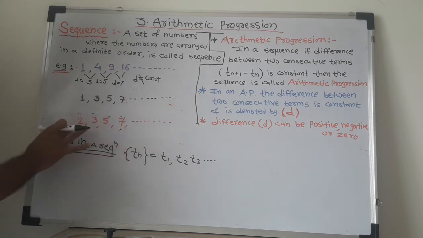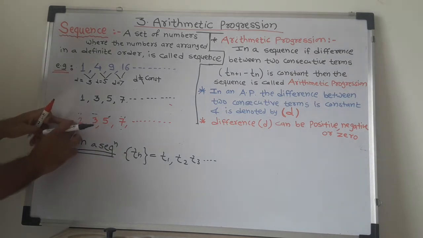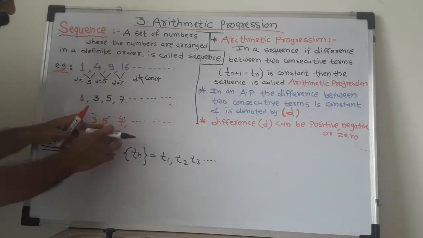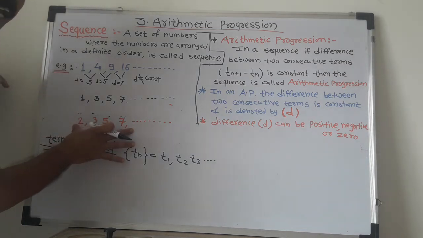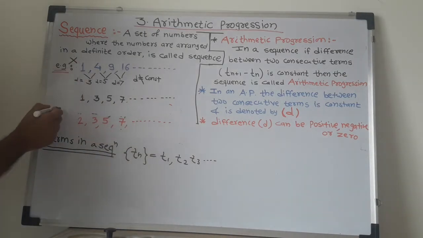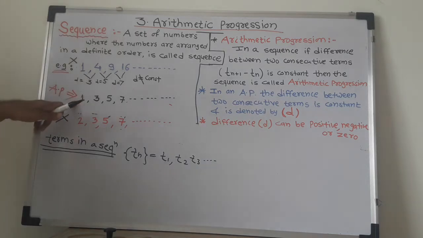Last sum, 2, 3, 5, 7. In this sequence, if you observe, 3 minus 2 is 1, 5 minus 3 is 2, 7 minus 5 is 2, which means the difference is not constant. Therefore this sequence is also not an arithmetic progression. So the first and third examples are not arithmetic progressions, only the middle sequence is an arithmetic progression.